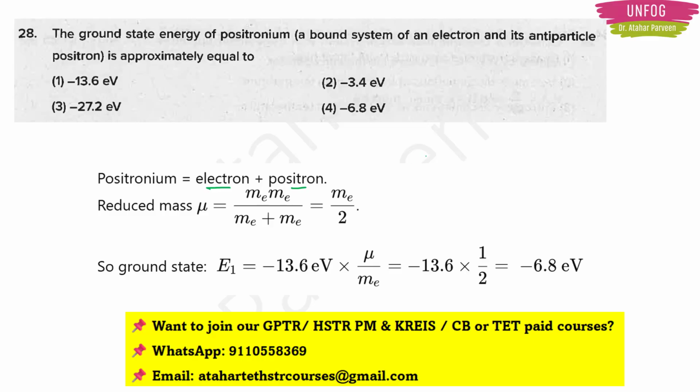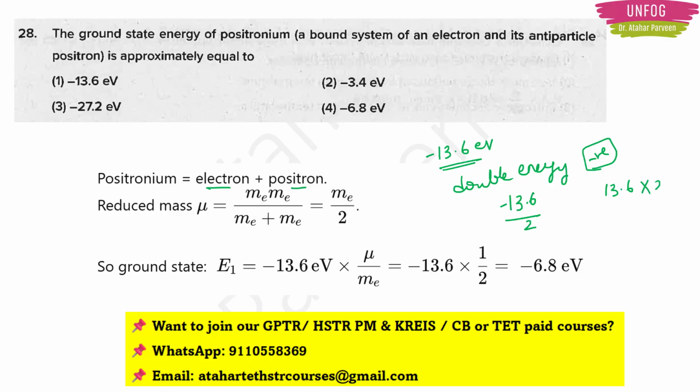What is the energy of electron in ground state? Minus 13.6 eV, right? So what will be the double energy? Because we are talking about two particles now. So double energy should be half of minus 13.6 eV, right? Because we are talking about negative energy. If there was no negative sign, then we would think that it is 13.6 into 2.